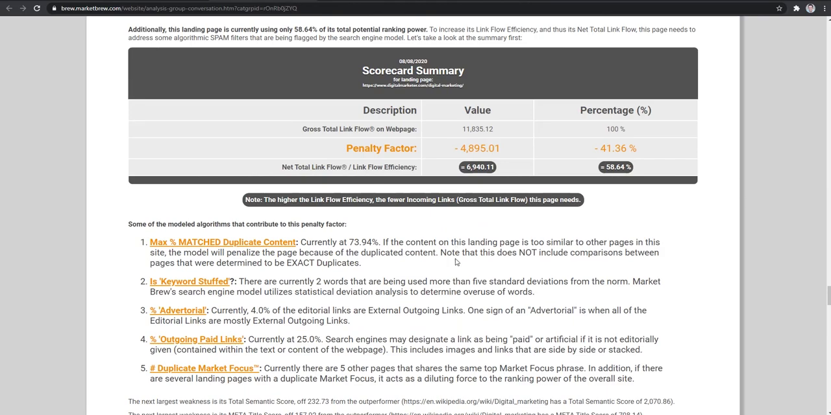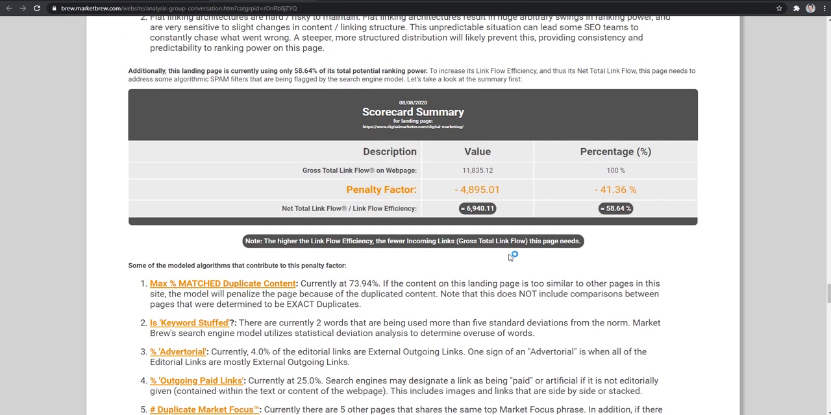So you can really look at it two ways here. One is you could get more backlinks to this page and increase the gross total link flow. Your penalty factor will stay the same. You'll still be negating about half of the link structure coming into the site. Or you could focus on this duplicate content and increase the link flow efficiency from 58% up to 100%. Doing so, you would recover about half of the available gross total link flow on this page. It's the equivalent of about doubling the amount of ranking power or doubling the amount of backlinks going to this page.